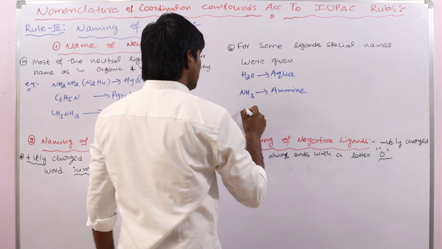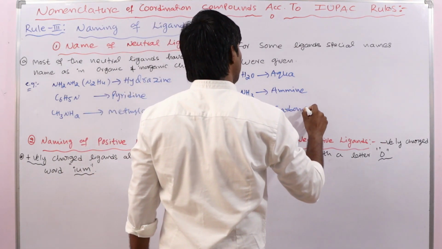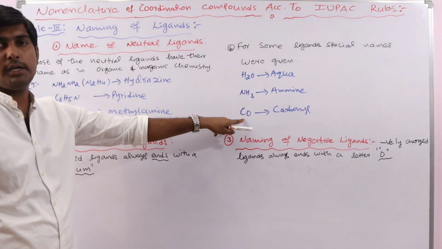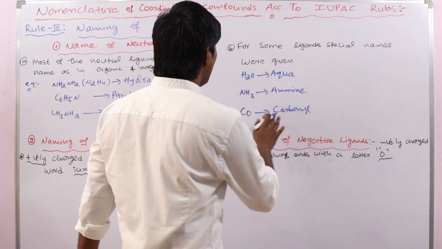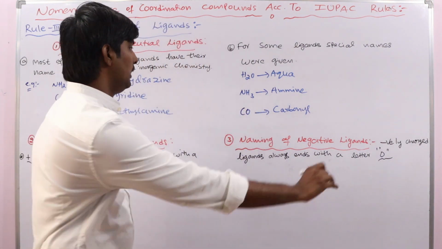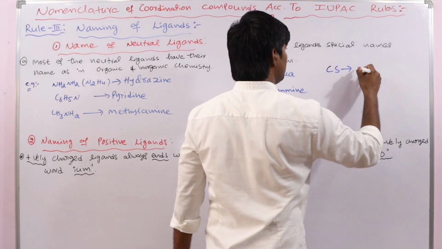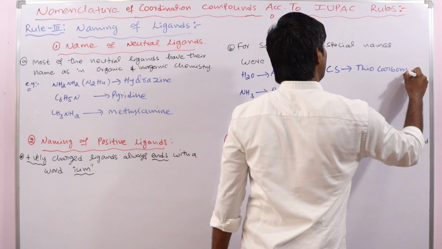Okay, and CO, carbonyl, but its name in the organic and inorganic chemistry is carbon monoxide, but in the coordination chemistry carbonyl. Okay, so carbonyl, carbon monoxide. Suppose we have CS, thiocarbonyl.